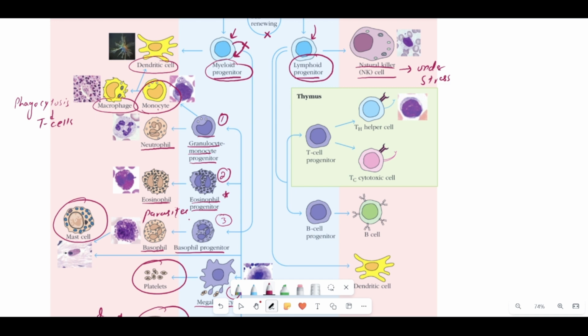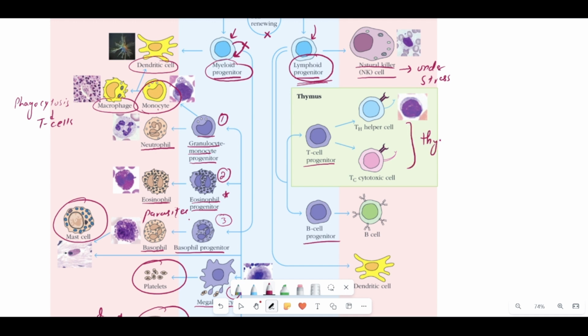So now the second thing the lymphoid progenitor cell is going to produce are two important types of progenitor cells, that is the daughter progenitor cells: the T cell progenitor cell and the B cell progenitor cell. The T cell progenitor cell is going to differentiate further in the thymus, and you all know this process is going to take place in the thymus.